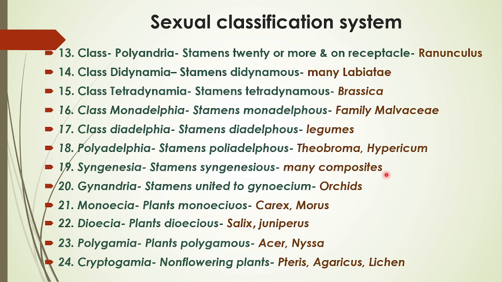Next class is Gynandria. Stamens are united to the gynoecium. So stamens become part of the gynoecium, or they are attached to each other. Such type of plants are placed into Gynandria. For example, orchids.